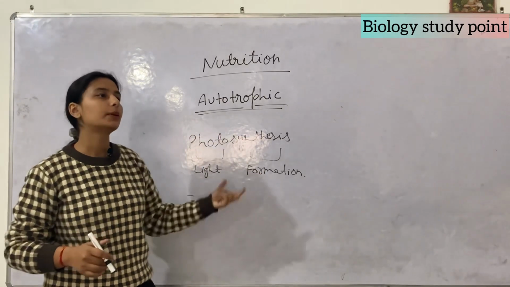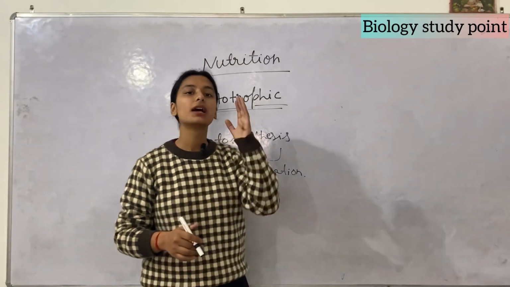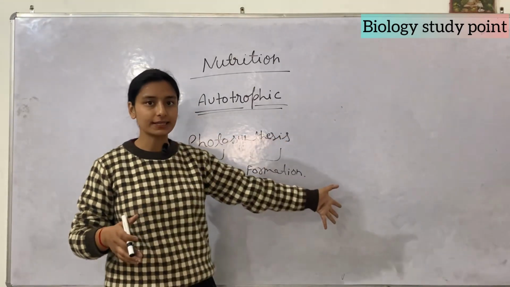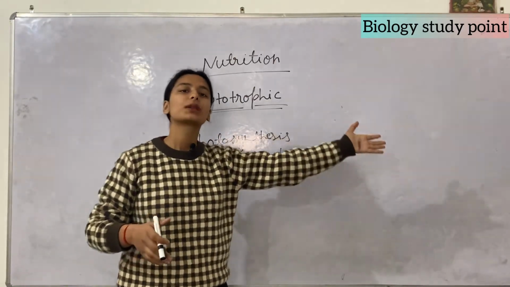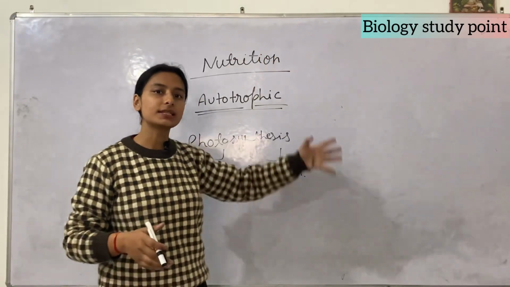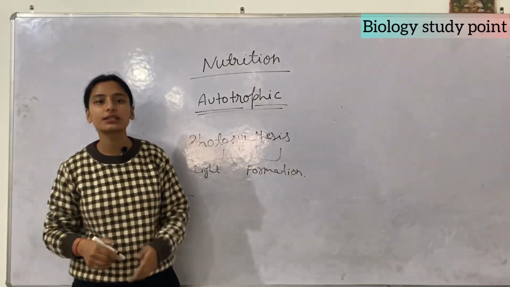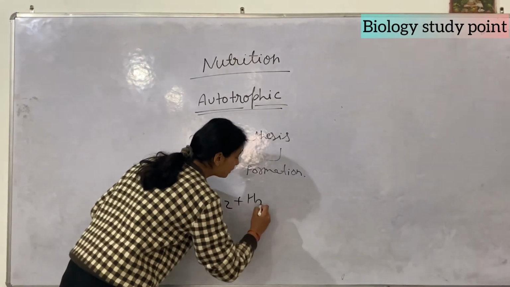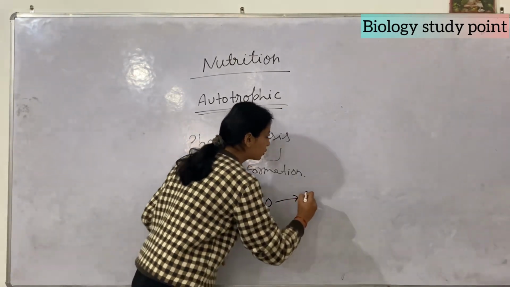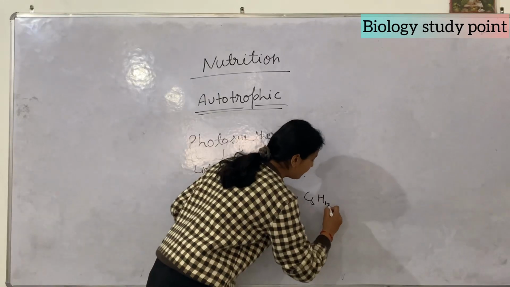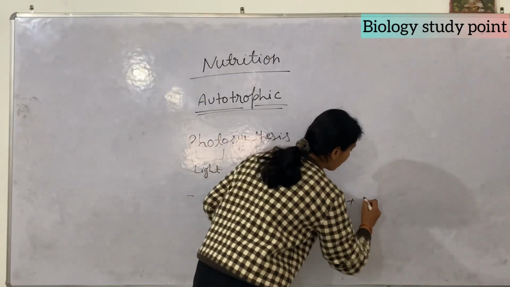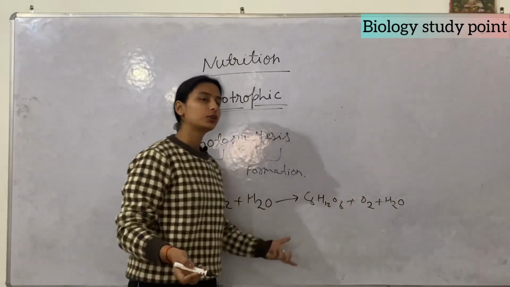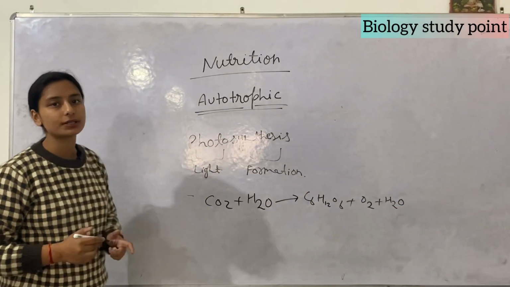The fourth step is that carbon dioxide gas takes part in photosynthesis and helps to make glucose. So this is the whole process of photosynthesis, where carbon dioxide plus water gives glucose, C6H12O6, plus oxygen and water molecules, and energy is released.